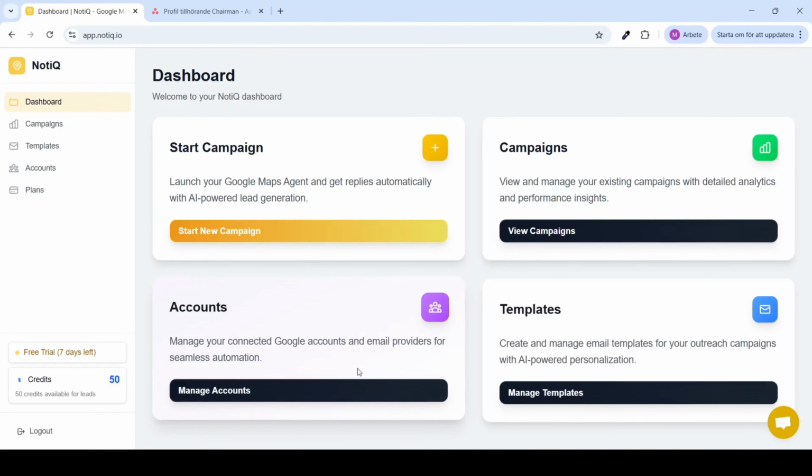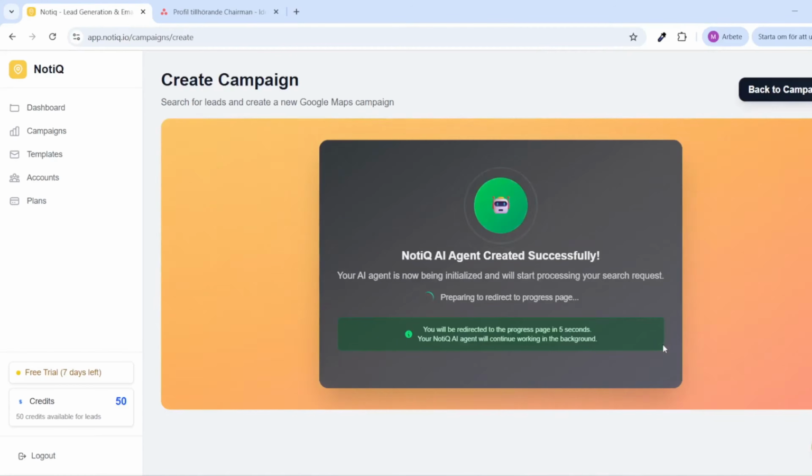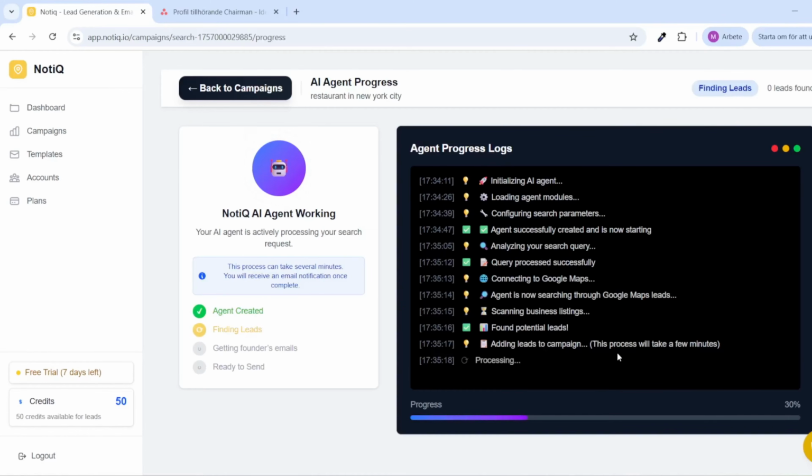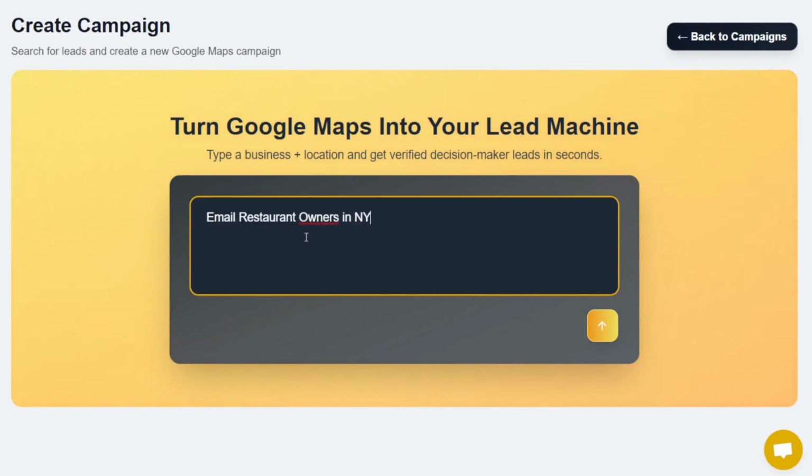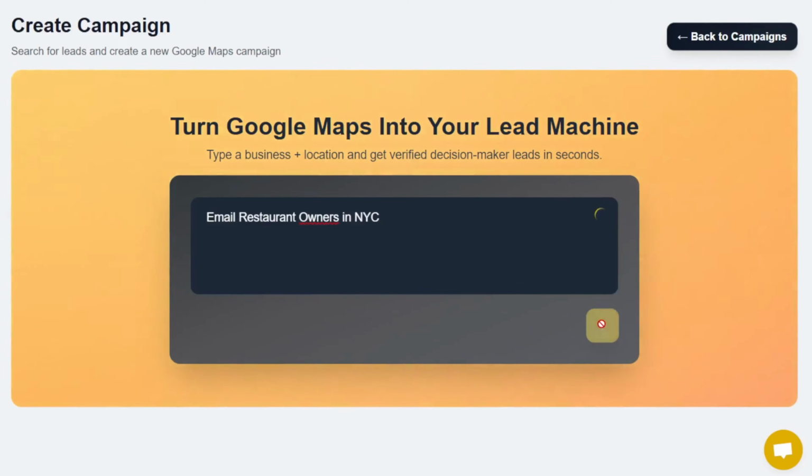And this is why I wanted to meet NotiQ, our Google Maps AI outreach agent. This is the simplest way for businesses to find, target, and connect with decision makers on Google Maps. In seconds, you just describe the campaign, like "email restaurant owners in New York." You just write this sentence, hit enter, and in an instant you will have a complete outreach system that's going to find real decision makers, no info emails, write personalized emails using ChatGPT 5, and then send everything on autopilot